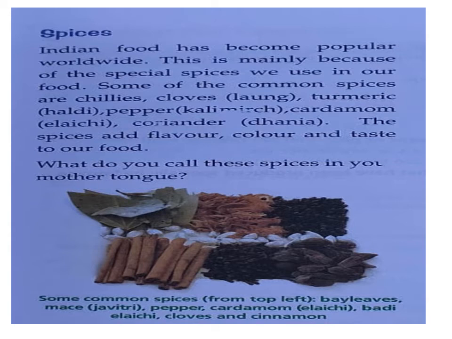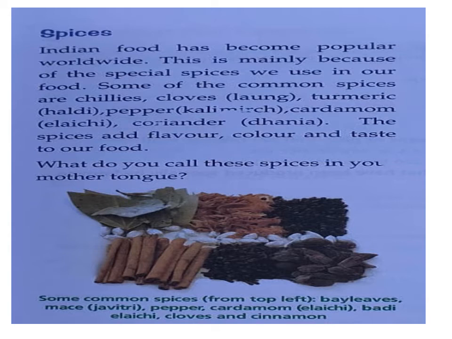Next, in this portion, pictures of these are given in your book and you can see and try to identify. First, some common spices from the top left. Bay leaf, in Hindi it is called tej patta. Ask your mother to show you where is the tej patta, or in English it is called bay leaf. Next one, mace or javitri, in Hindi it is called. It also gives the good flavor.